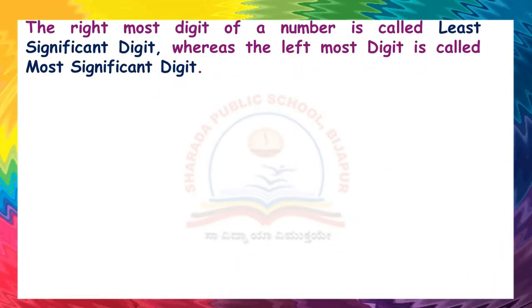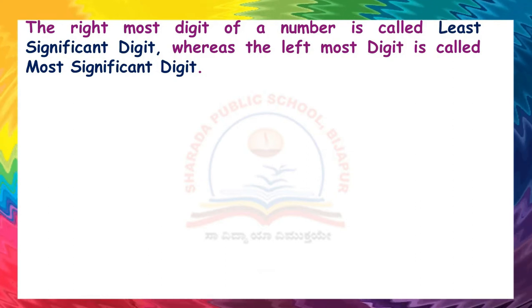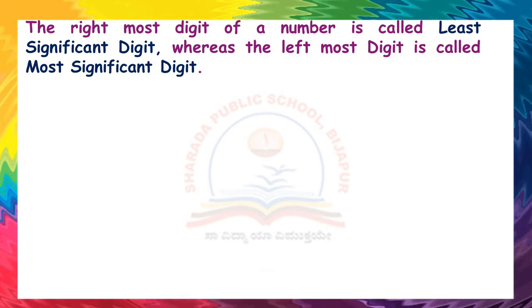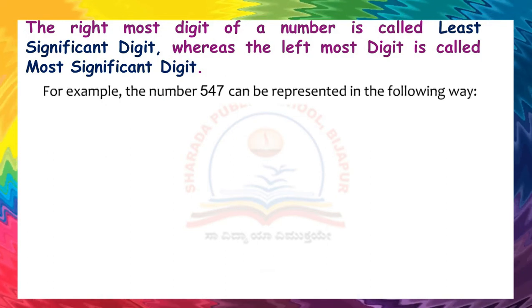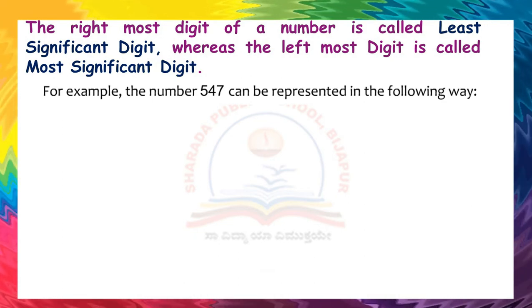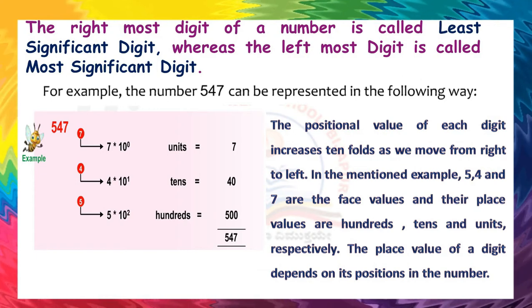The rightmost digit of a number is called the least significant digit, whereas the leftmost digit is called the most significant digit. For example, the number 547 can be represented in the following way. Children, observe the number.